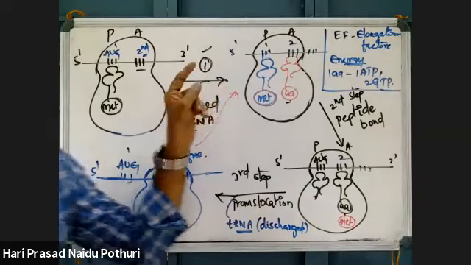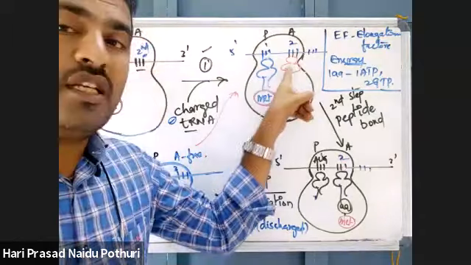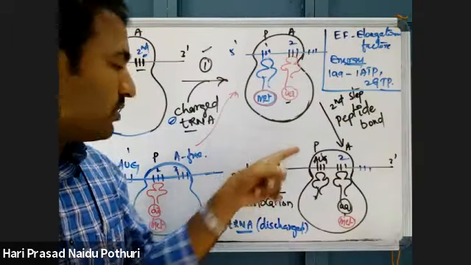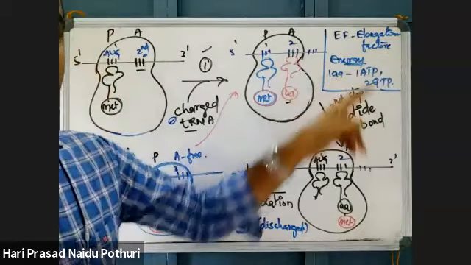I mean, for delivery of charged tRNA, there is energy. Peptide bond formation, no need of energy. And for translocation also energy is needed.